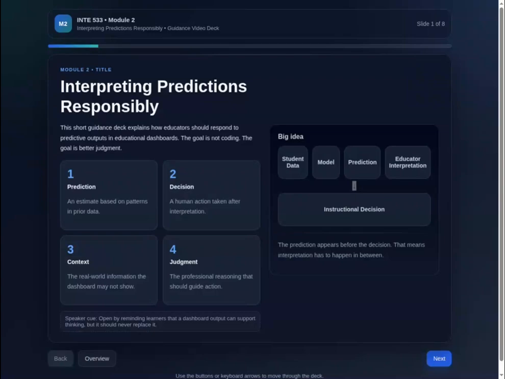Student data goes into a model. The model produces a prediction, then the educator interprets the prediction before making the instructional decision. That order matters. A decision should not come directly from the dashboard alone. Interpretation must happen in between. So in this module, keep four ideas in mind: prediction, decision, context, and judgment.